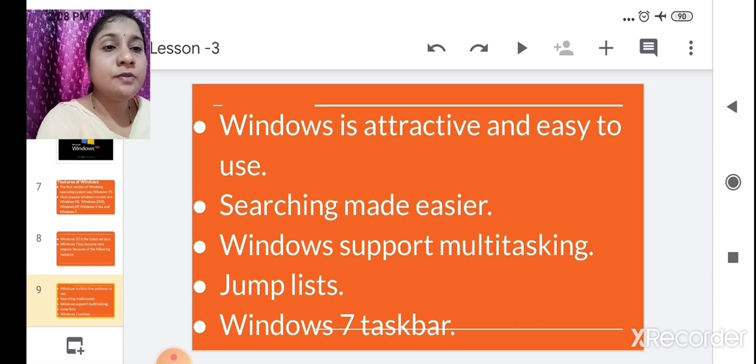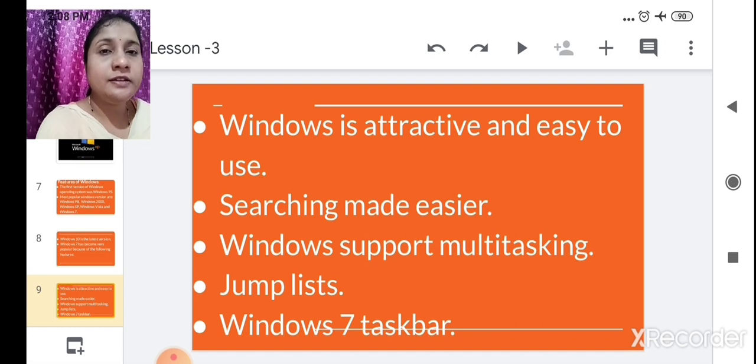Then Windows 7 supports multitasking. In Windows 7 we can write, we can draw, and we can listen to music. All these things we can do at a single time. That's why Windows 7 supports multitasking, and that's why it is more popular than any other Windows.